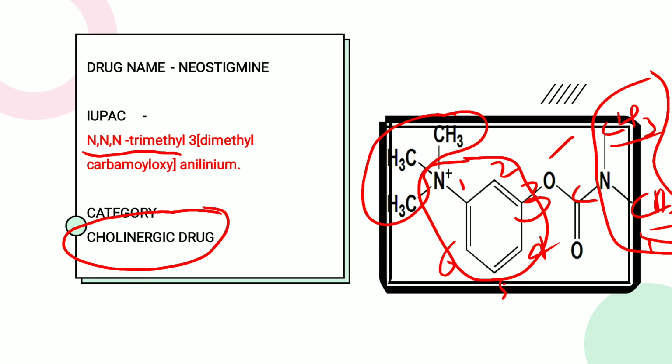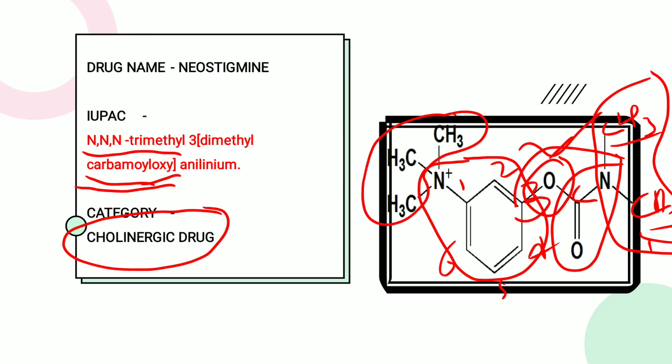So nitrogen and C double bond O is the carbamoyl, and the extra oxygen is there, that is the carbamoyl oxy. I will repeat it. Here the first carbon with double bond O and nitrogen forms a carbamoyl group, and the extra oxygen will be the oxy. The structure becomes a carbamoyl oxy. So this complete structure is the carbamoyl oxy.